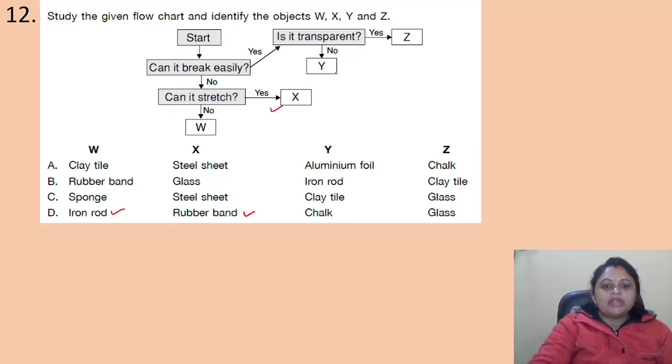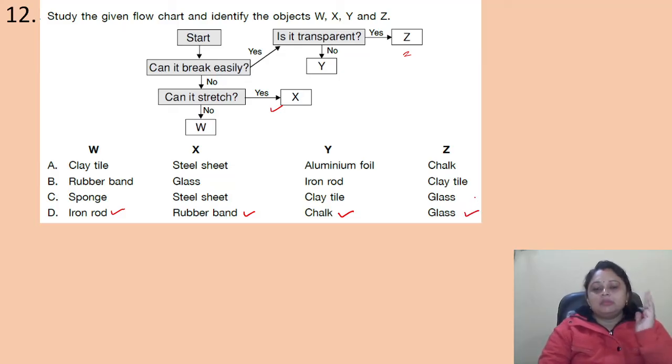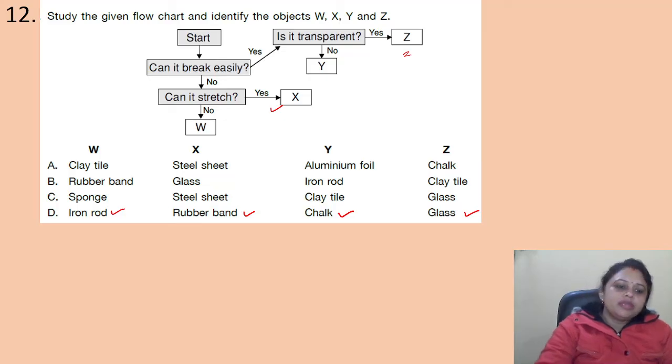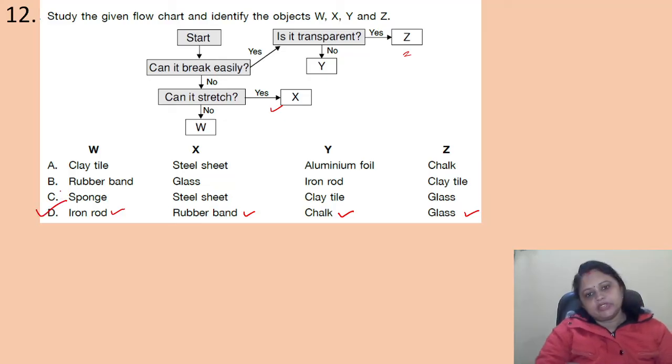Coming to the Y. So, can it break easily? Yes. Is it transparent? No. That is the chalk. Chalk can be broken easily. Okay, we know that. And it is also not transparent. So, chalk is Y. Next one is Z. Can it break easily? Yes. Is it transparent? Yes. So that is the glass. We know glass can be broken easily and it is also transparent. So here the correct answer is option D.